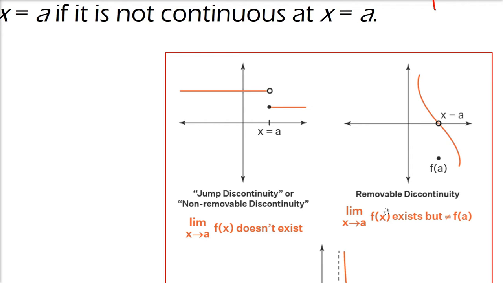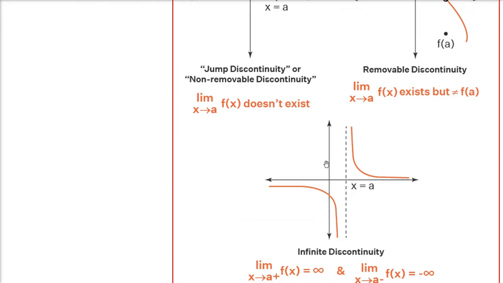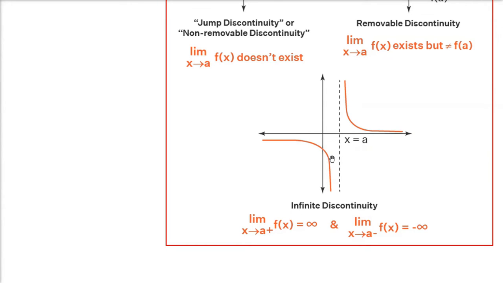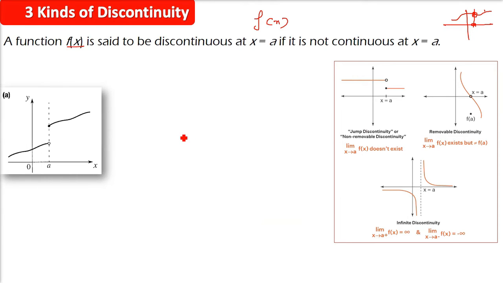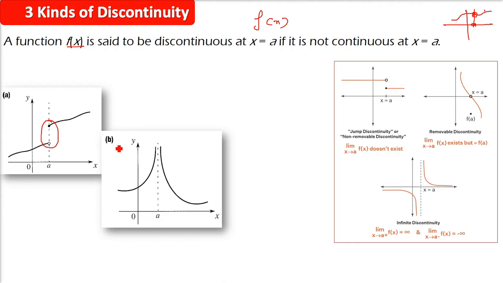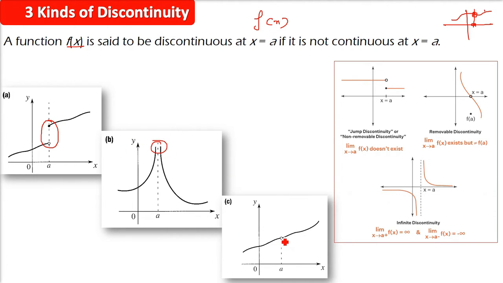So the limit as x tends to a of f(x) exists, but it will not be equal to the value of f at a. Now, infinite discontinuity: the left hand limit and the right hand limit are infinity or minus infinity. So these are different kinds of discontinuity. This one way, another way, third way.